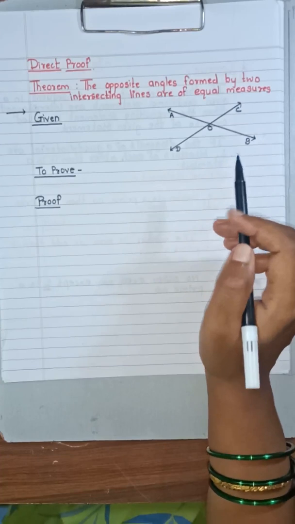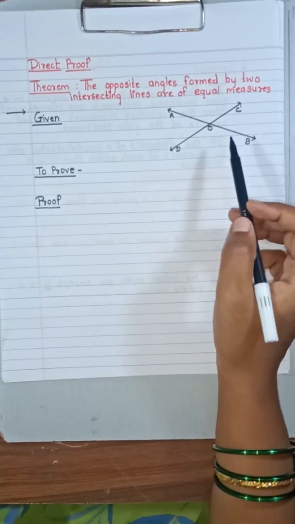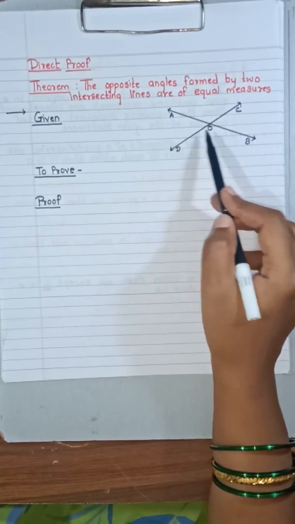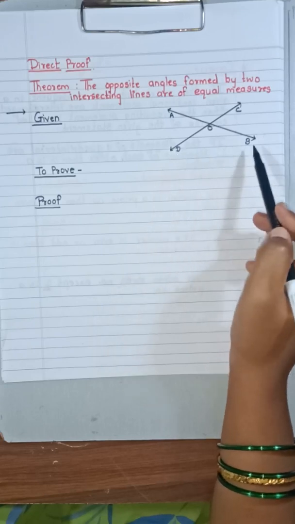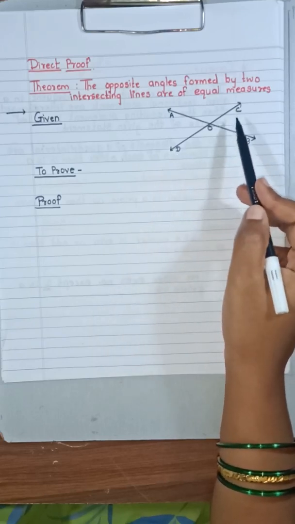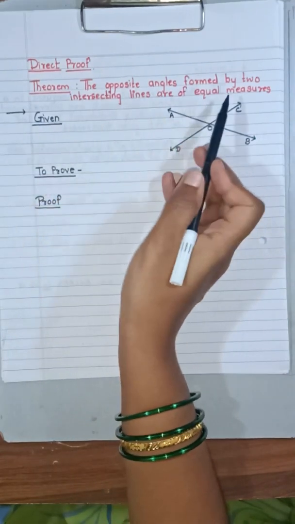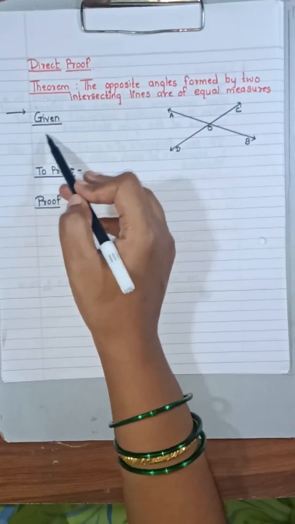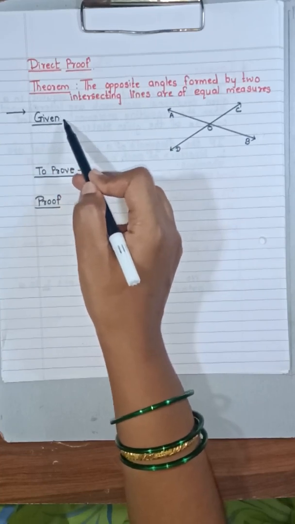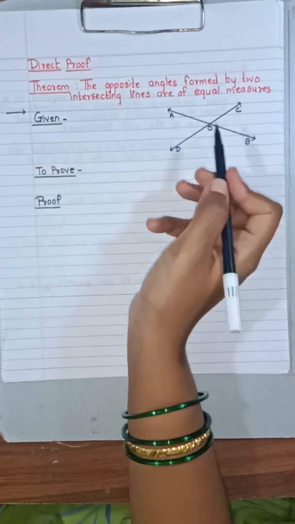Then you can also prove that angle AOD is equal to angle BOC. Now you are going to write down the antecedent. I told you, in a theorem, whatever is given to you is called the antecedent.